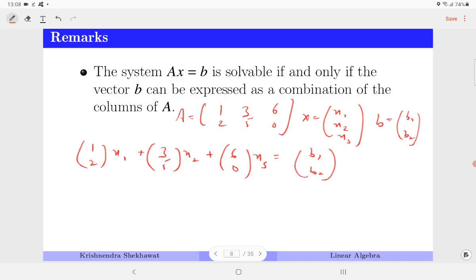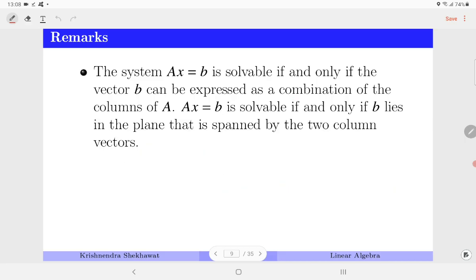Yes, so this is how you can relate the column space with the non-homogeneous system of equations. Even if you see here, then you can also predict that (B1, B2) belongs to span of col A. So if it belongs to span of C1, C2, C3, which is column space A, then we can say that the system is consistent.